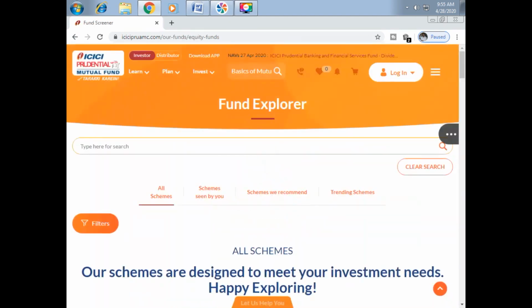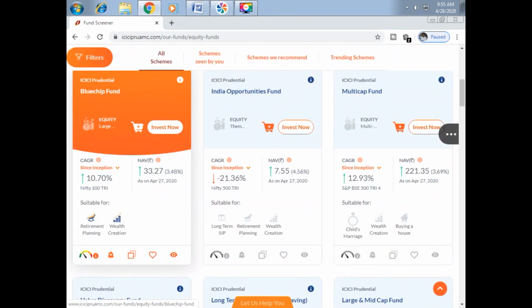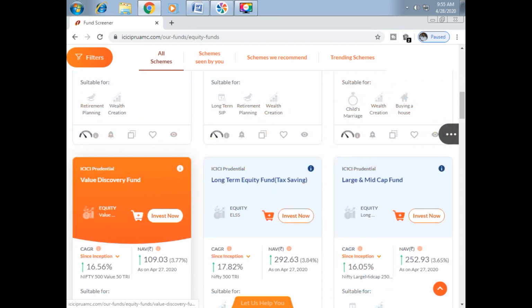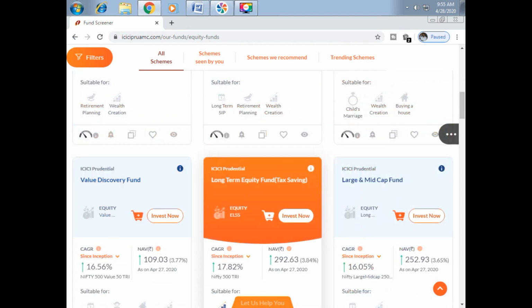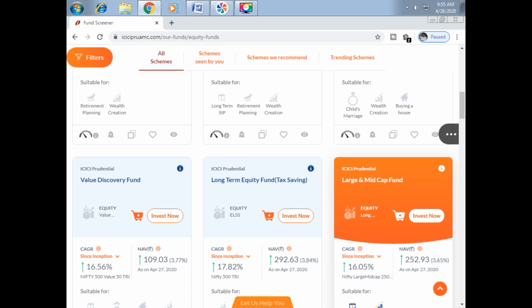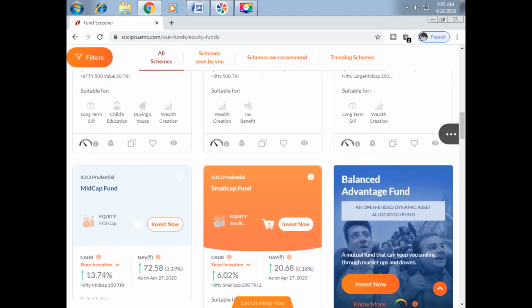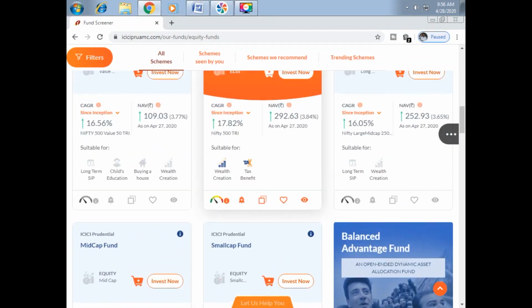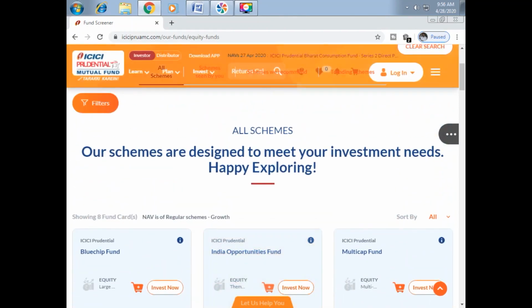You will be taken to this page where you can view different types of equity fund schemes: ICICI Prudential Blue Chip Fund, Indian Opportunities Fund, Multi Cap Fund, Value Discovery Fund, Long Term Equity Fund, Large and Mid Cap Fund, Mid Cap Fund, Small Cap Fund. Total 8 schemes are available.